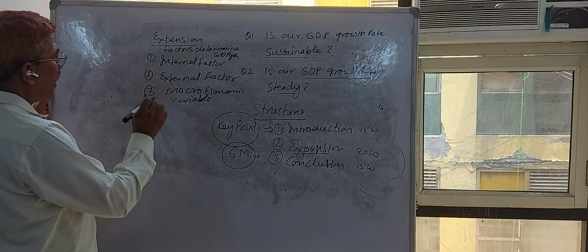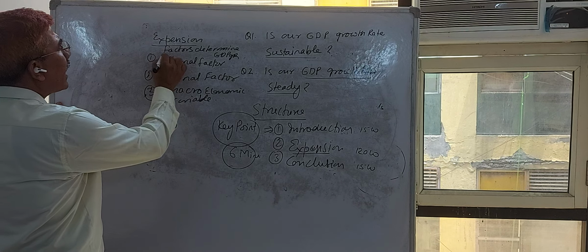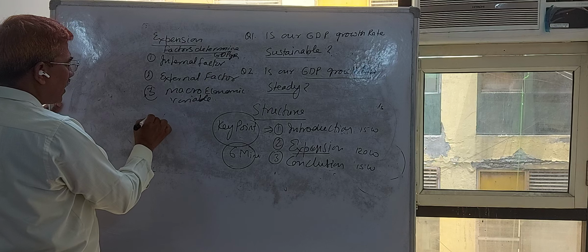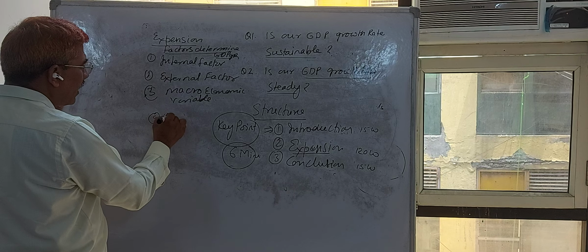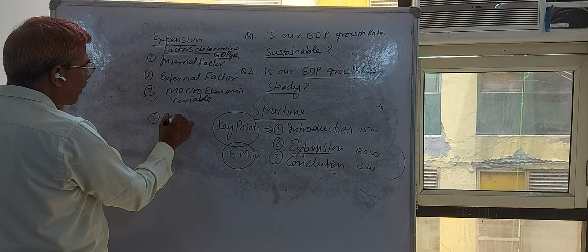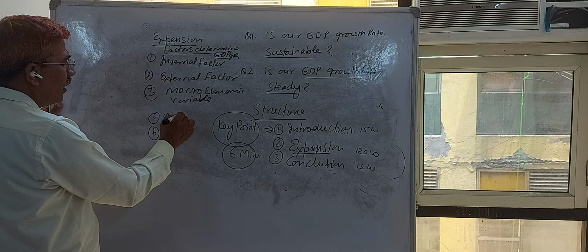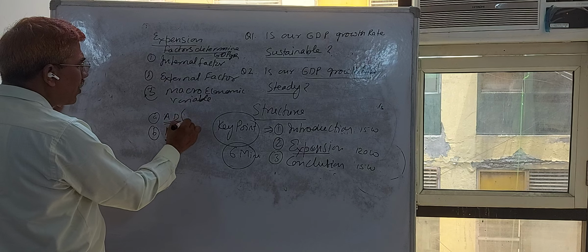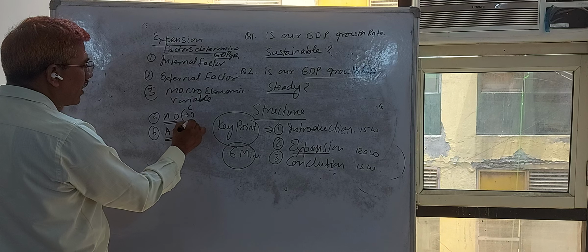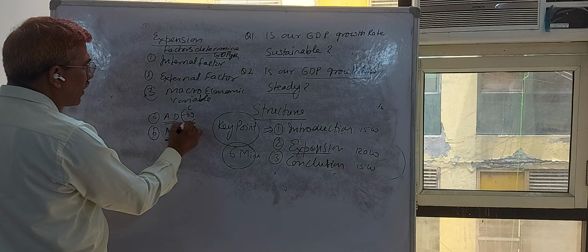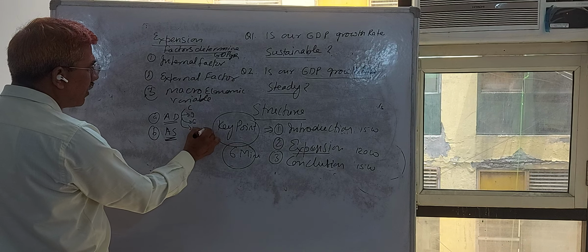What kinds of data? As you know, factors determining growth rate are classified simply as aggregate demand and aggregate supply. The aggregate demand is constituted by consumption expenditure, investment expenditure, government expenditure, and export and import.